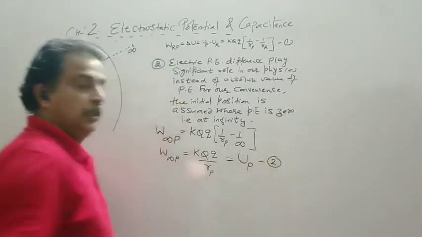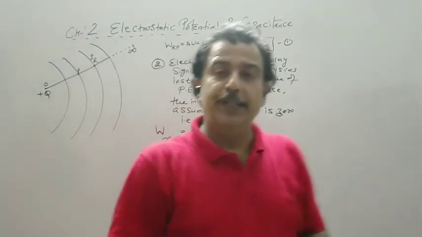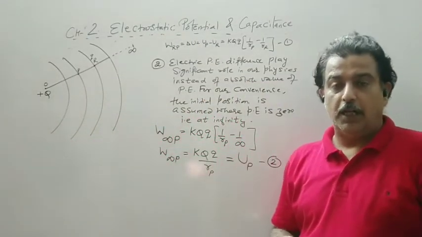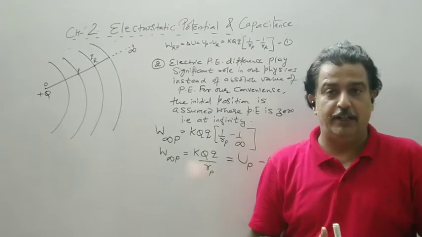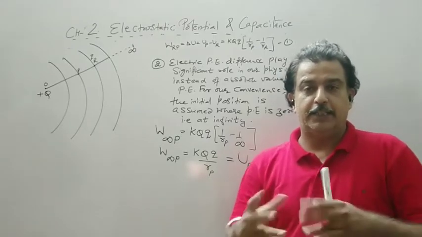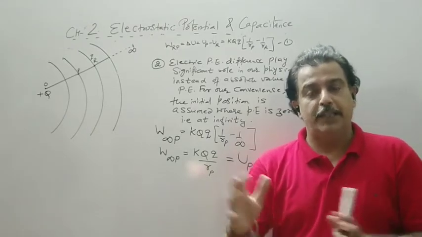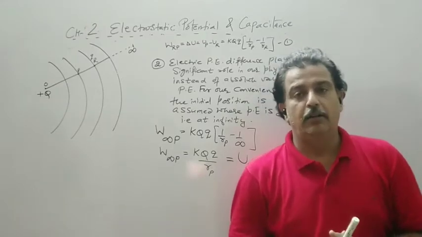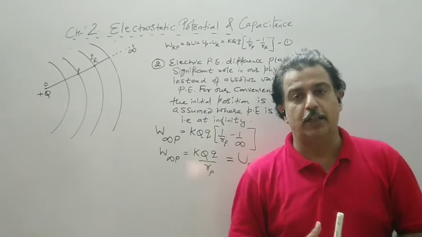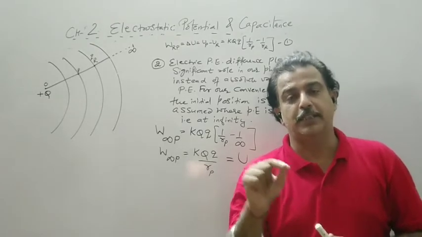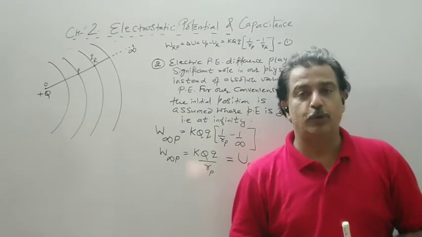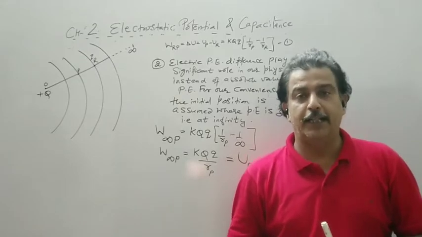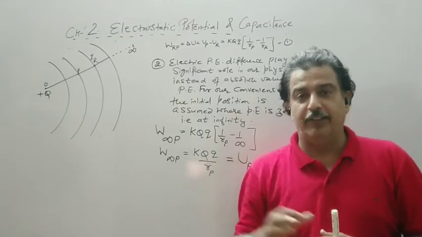It means the work required to be done against the electric field, having equal magnitude of the external force. So we have to apply the external force, but our external force is equal to the electric force in magnitude but opposite in direction. So we change the definition now.